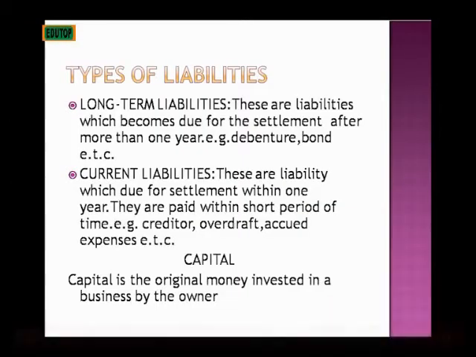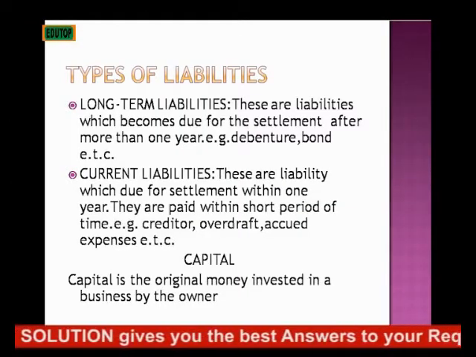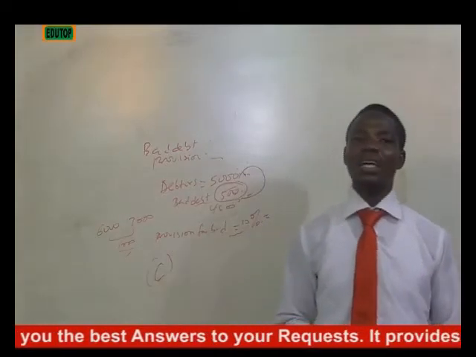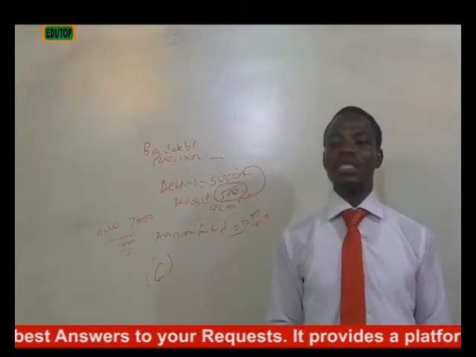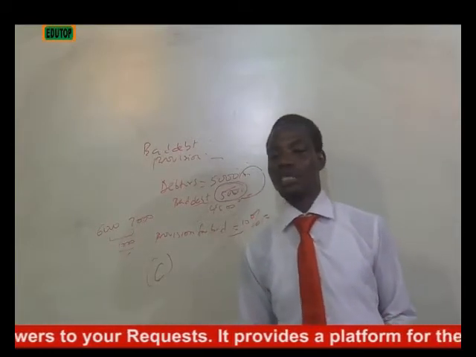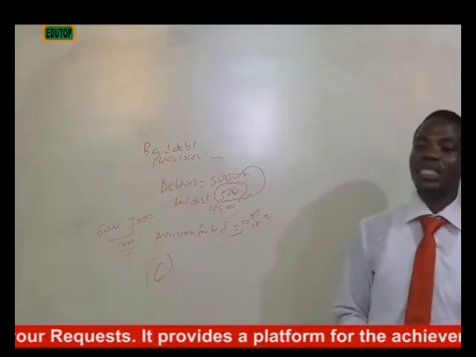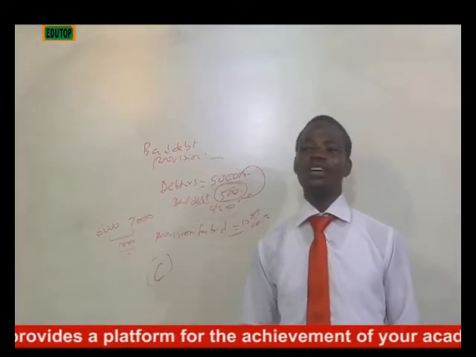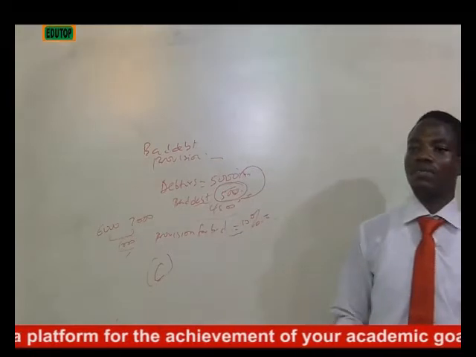What is capital? Capital is the original money invested in the business by the owner. As we know, without capital in the business it is impossible for you to start a business, because that is the main thing that will keep this business going at the end of the day. So it's the money that you invest in the business.